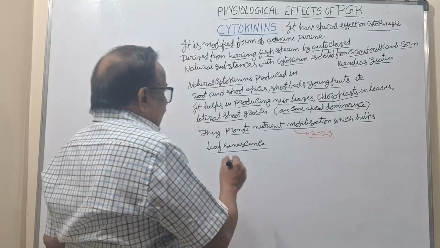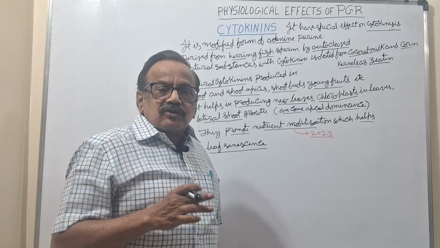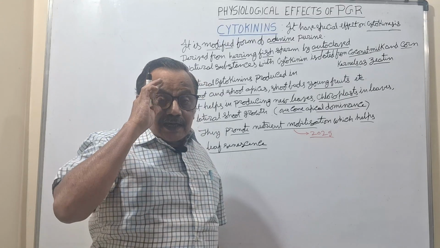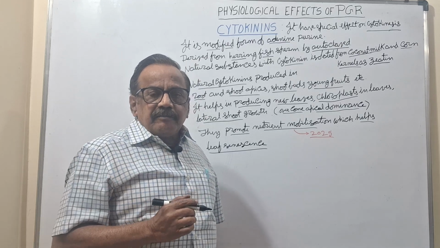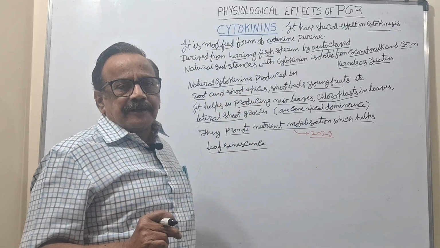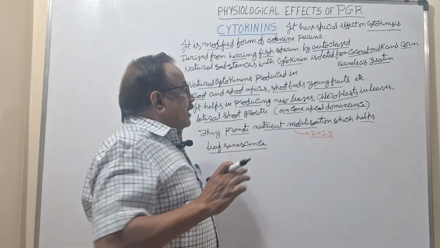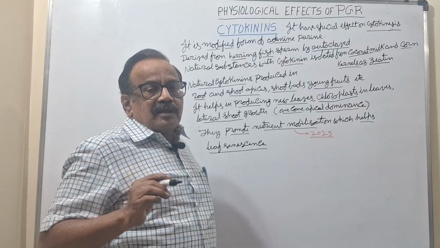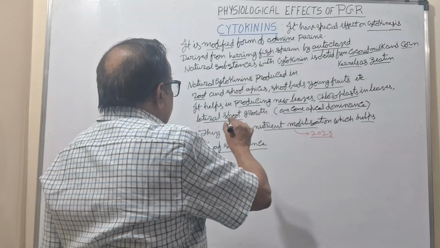Remember it. And chloroplast and lateral shoot growth. Actually, lateral shoot growth is suppressed by auxin. Already we studied that. That is called apical dominance. That will be overcome by the presence of cytokinin. That is the important point. Cytokinin promotes lateral shoot growth, and it reduces apical dominance.